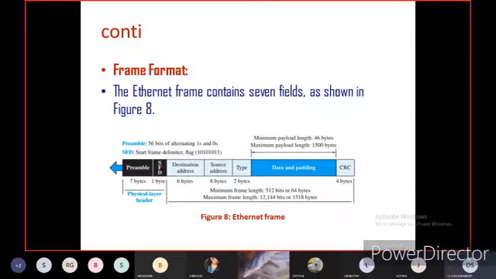Then from destination address to CRC, the minimum frame length is 512 bits or 64 bytes. The maximum frame length is 12,144 bits or 1518 bytes. So this is the format of the frame or data in the Ethernet frame.